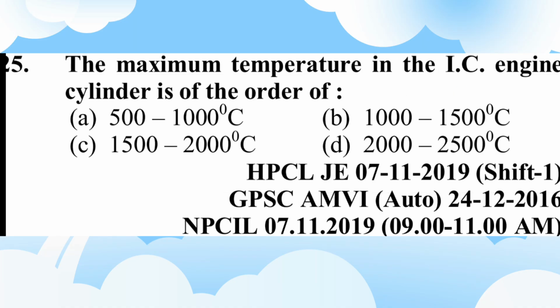Question number 25. The maximum temperature in the IC engine cylinder is of the order of 500 to 1000 degrees centigrade, 1000 to 1500, 1500 to 2000, 2000 to 2500 degrees centigrade. Maximum is 2000 to 2500 degrees centigrade.